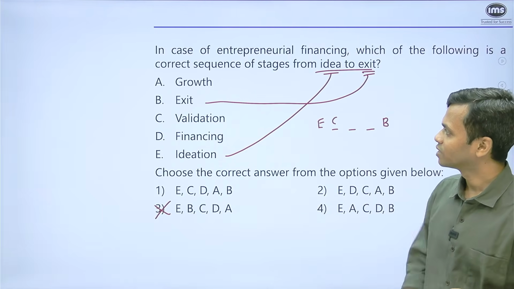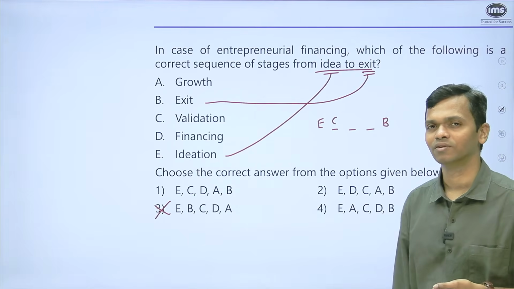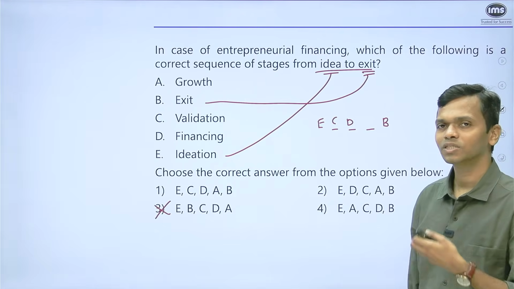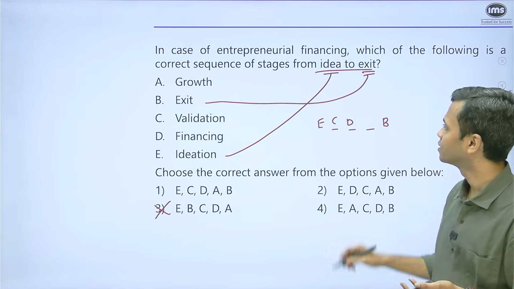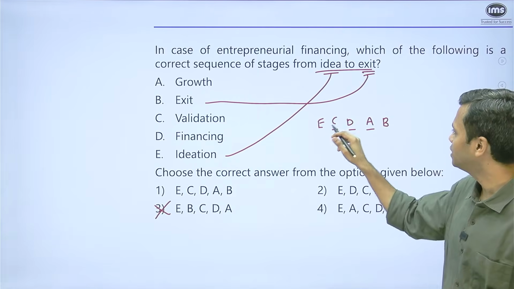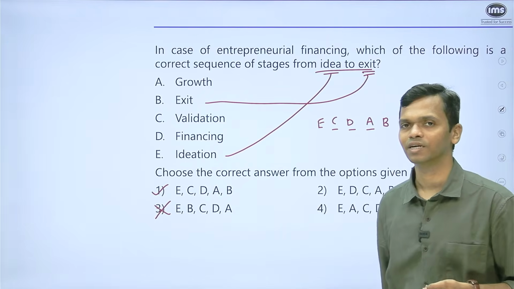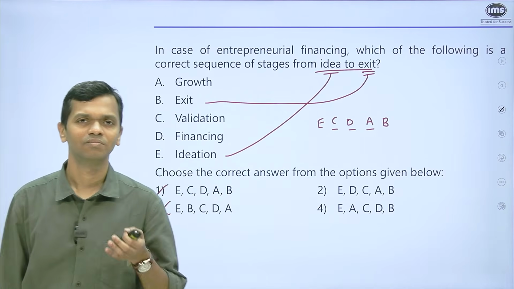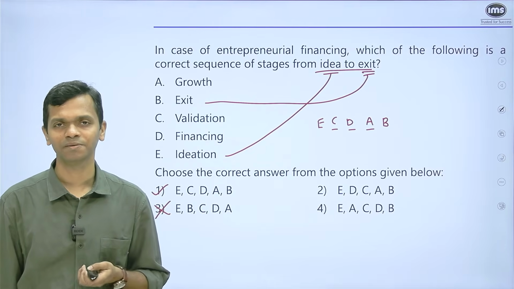So, I have now validated my ideas. Then what do I do? Then maybe I go out and find some financing for it. So, that is what D is. And then once I have that, I'll be able to grow this particular product or service that I'm offering, after which I can obviously exit. So, E, C, D, A, B sounds like a very good sequence, and that is what the right answer is. So, again, even if you don't know a lot of things, pure logical reading of the question and then working with the options could have given you the answer in this case.